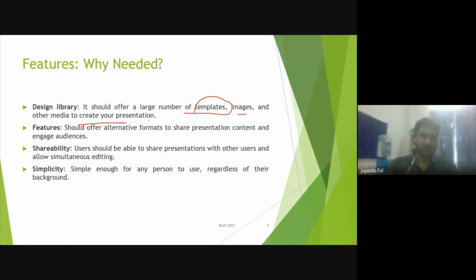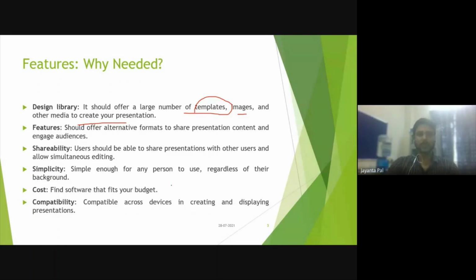Simplicity, it should be as simple as that. It is not like I should have to read books or documentation to use some functionality of that particular software. It should be simple to use by anyone, irrespective of whether he is a beginner or an expert. The next point is compatibility.